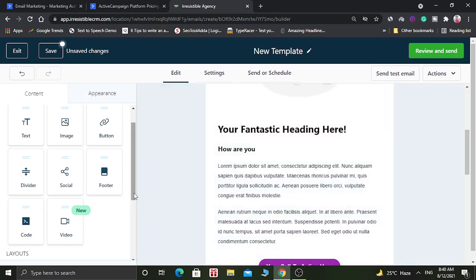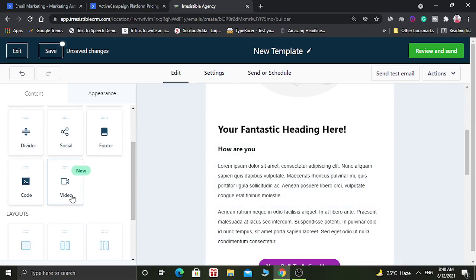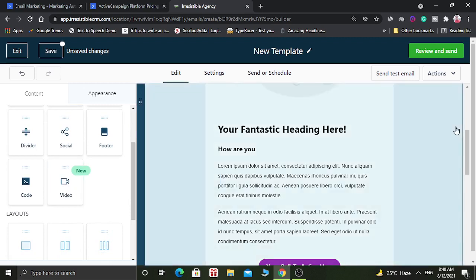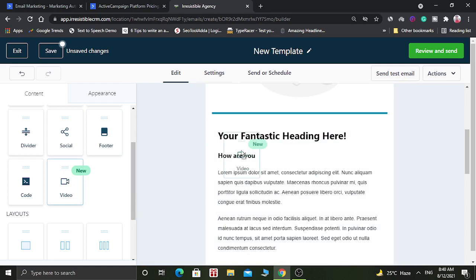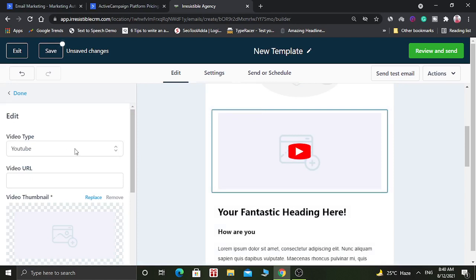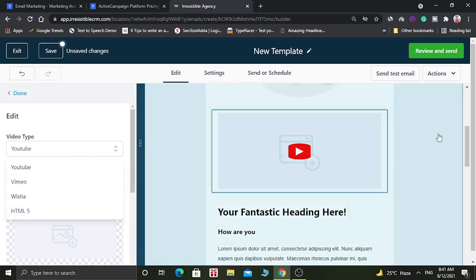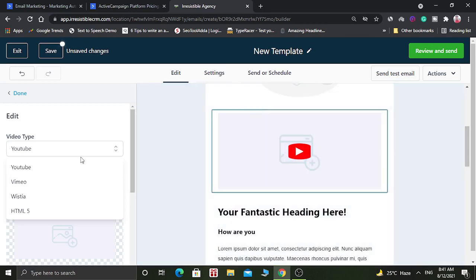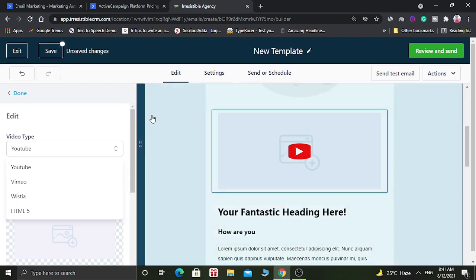and the best feature I like about GoHighLevel is that you can add a video in your email. So this is the video option. You can add your video here, and you can add the video from YouTube, Vimeo, Wistia and HTML5. So this is the video option no other email marketing platform is providing. It is only provided by GoHighLevel.